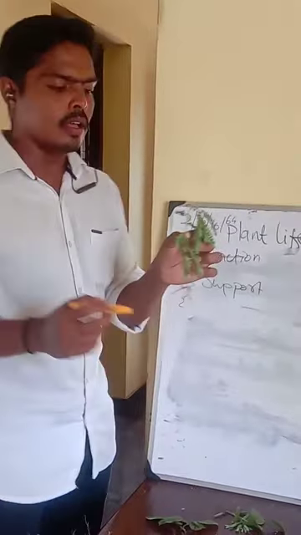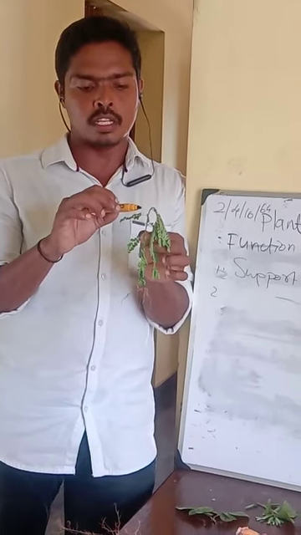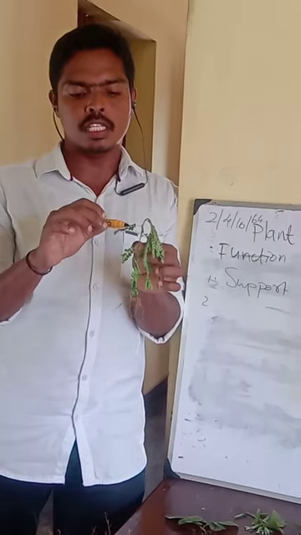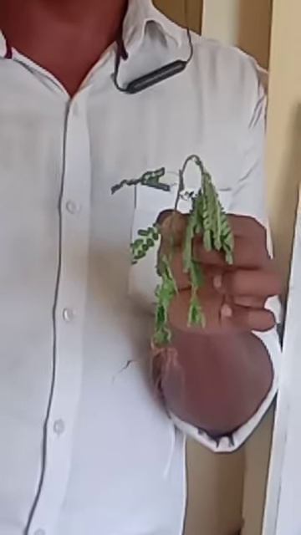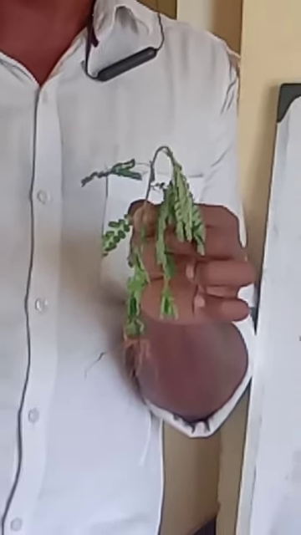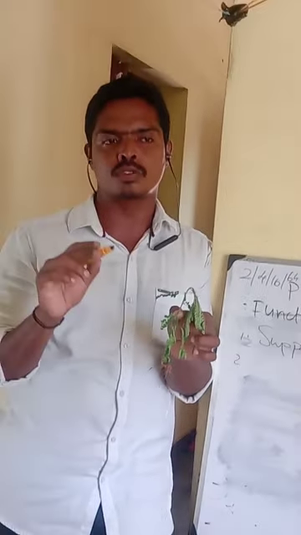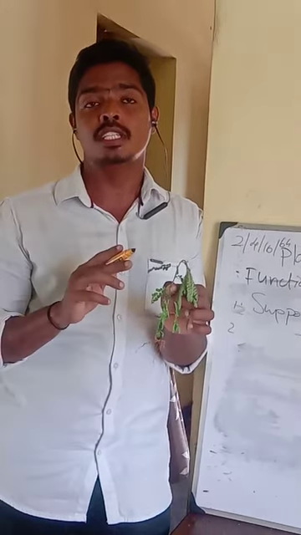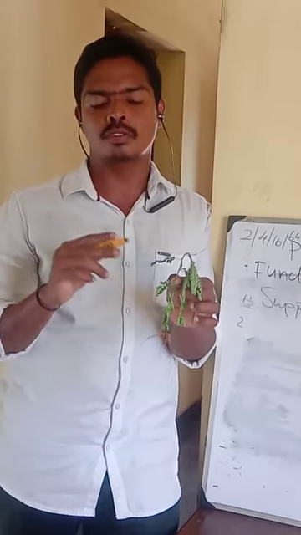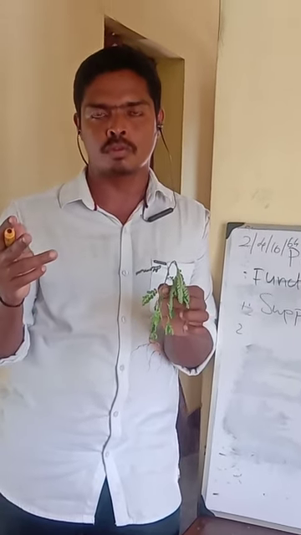So the point is, in the stem they have nodes, and in the nodes they have leaves, and these leaves are arranged to be exposed to the sunlight for photosynthesis, because photosynthesis is the ultimate source of energy for the plant. After photosynthesis, glucose is produced. Using glucose, the plants will get energy, and they will grow.